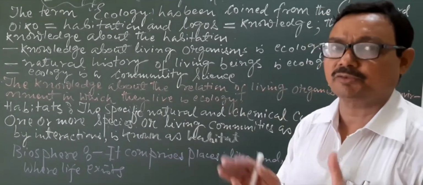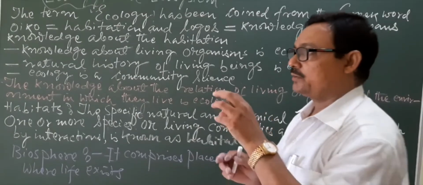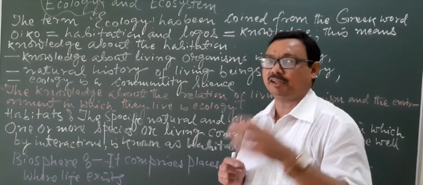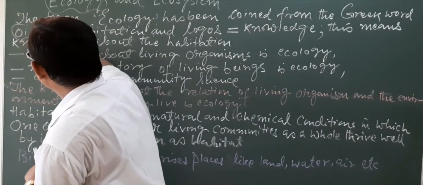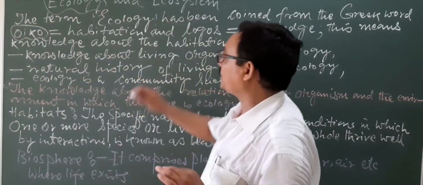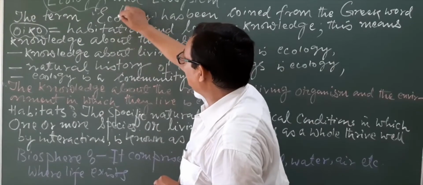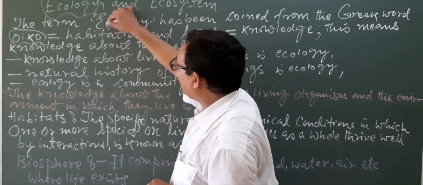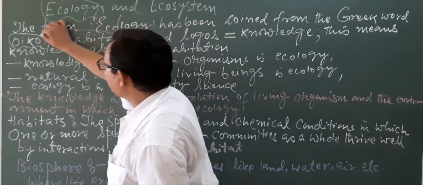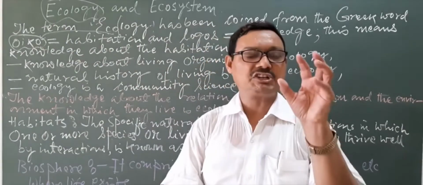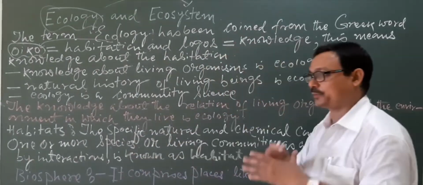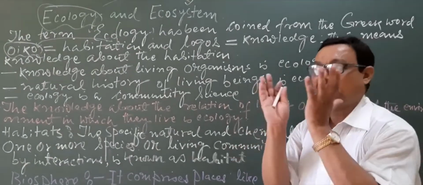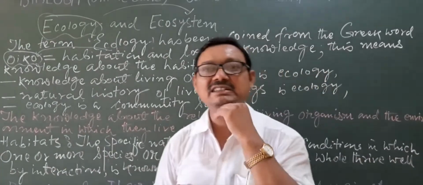Ecosystem is the unit of ecology. That's why we have to understand ecology. The word ecology is derived from the Greek oiko, which means the habitation, the place where living organisms live, in that environment.